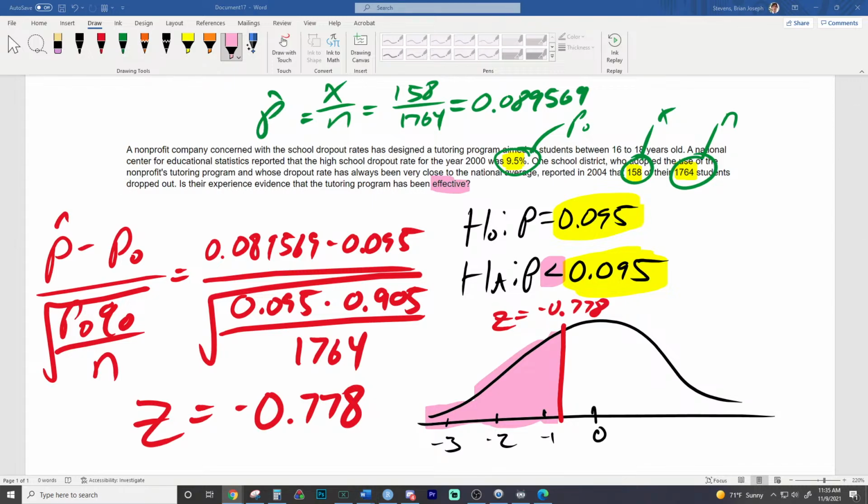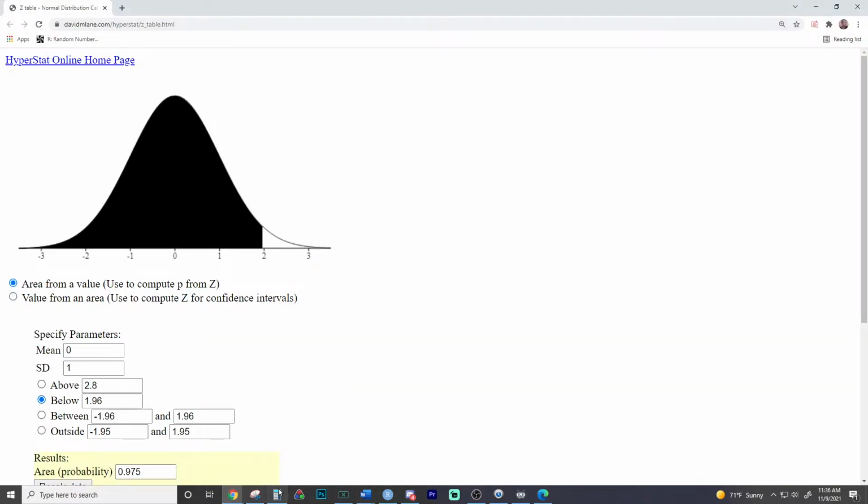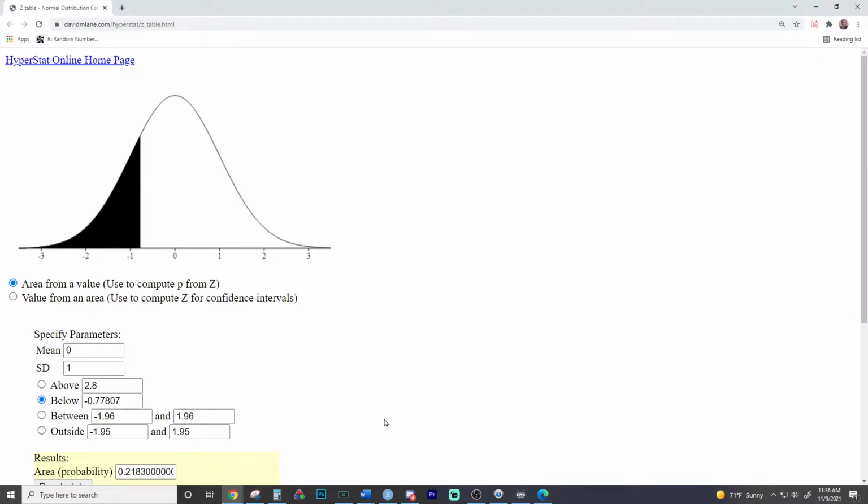We're going to go here to the David M. Lane applet. I say it's about 20%. How close is our guess today? We go in here and we shade below a z-score of the following. And I say 20, it's 21.8%, 21.83%. So close-ish.